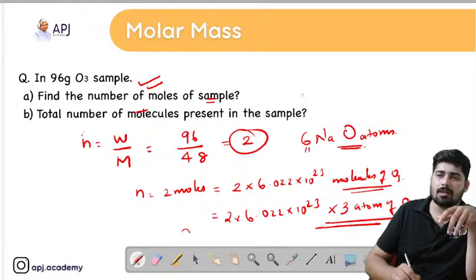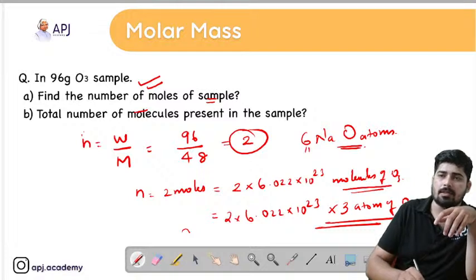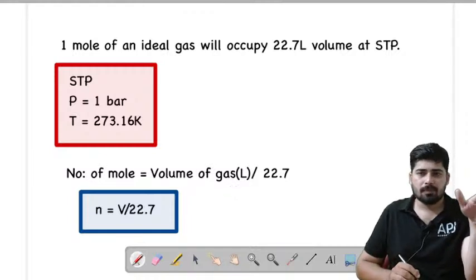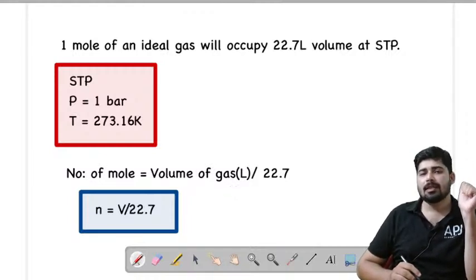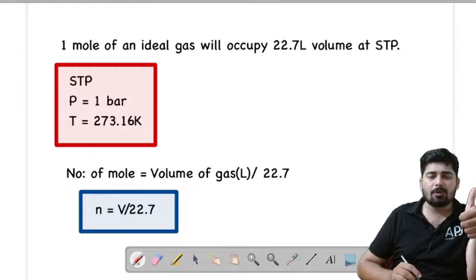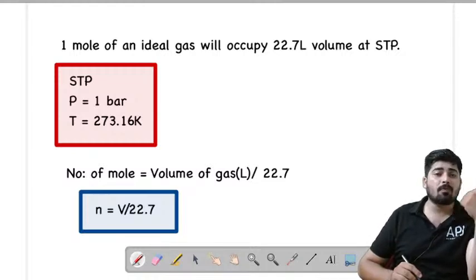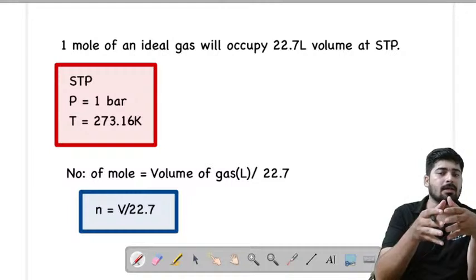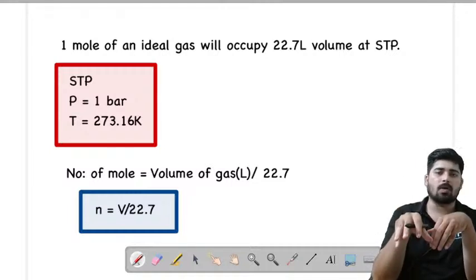6.022 into 10 raised to 23. Yes. Now let's see regarding the volume. Now I have previously told you there are three equations to find out the number of moles. The first equation was when the number of particles is given and we are asked to find out the number of moles, then we have to find out by using the equation number of moles, N, equal to number of particles by Avogadro number.